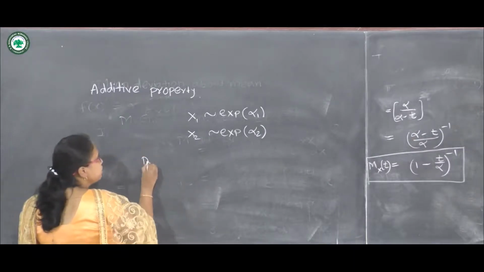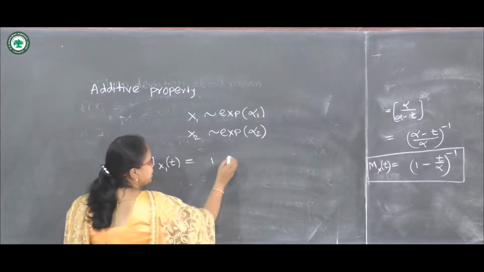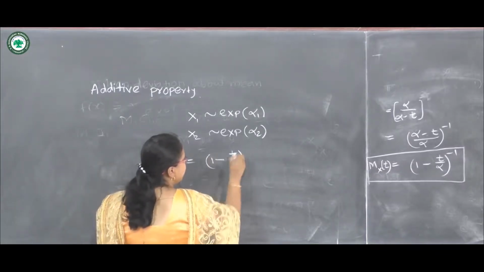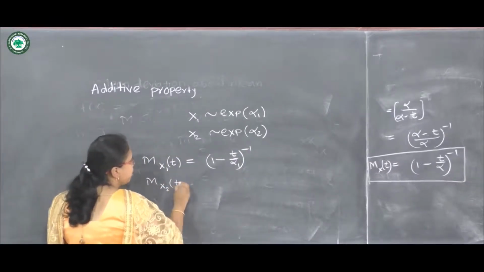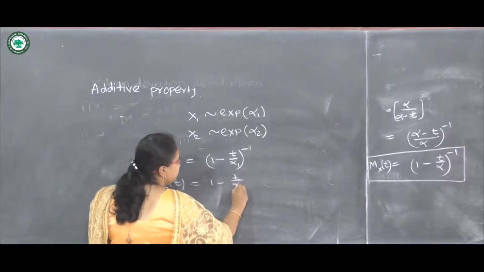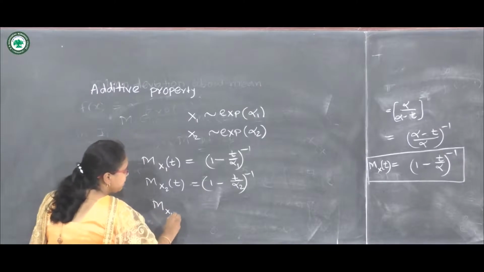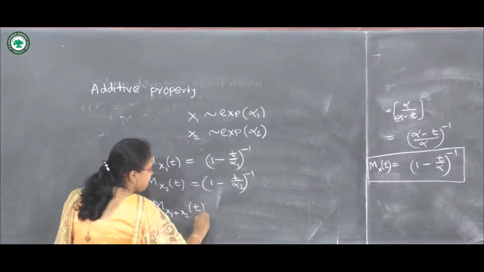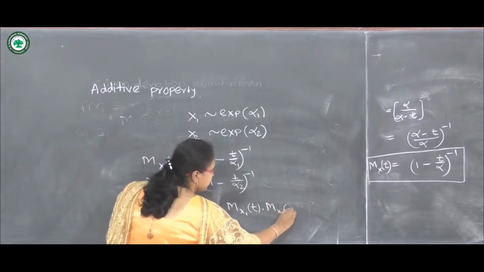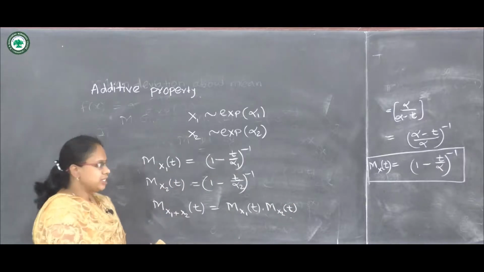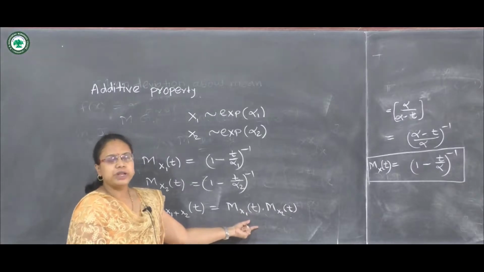So we will make use of the MGF. M_X1(t) equals, we can write from this, 1 minus t upon alpha 1, bracket raised to minus 1, and M_X2(t) is 1 minus t upon alpha 2, bracket raised to minus 1. So we know the property of MGF. That is, the MGF of the addition of the 2 variables is equal to the product of their individual MGFs.